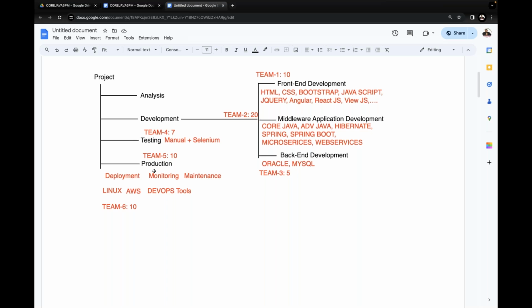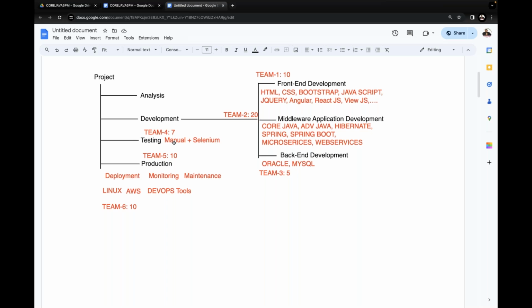So no resource is vacant, no resource is sitting in the company without any work. Automatically every resource is busy with project implementation. Moreover, when the same developer is doing development as well as testing, automatically sync is going to happen between both the phases, and both the phases are going to be completed in a fast manner.